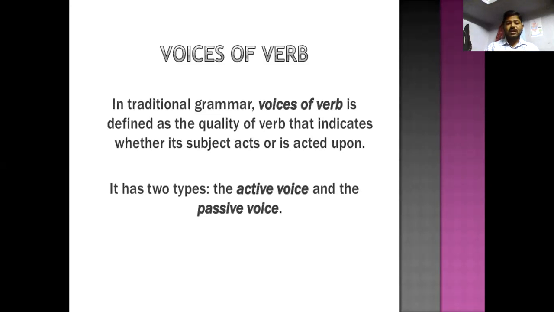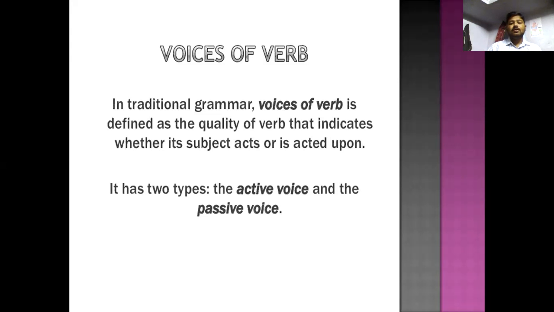So the voice of the verb is most important for recognizing active voice and passive voice.